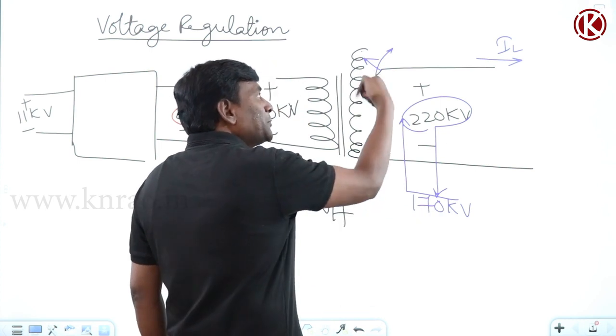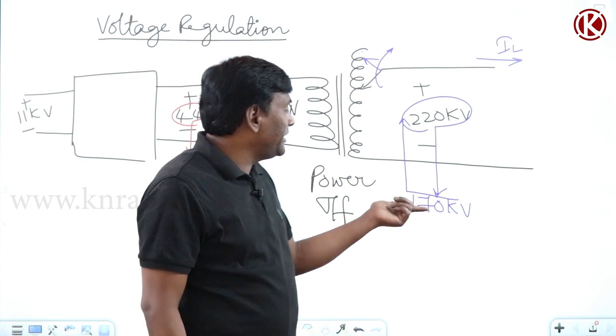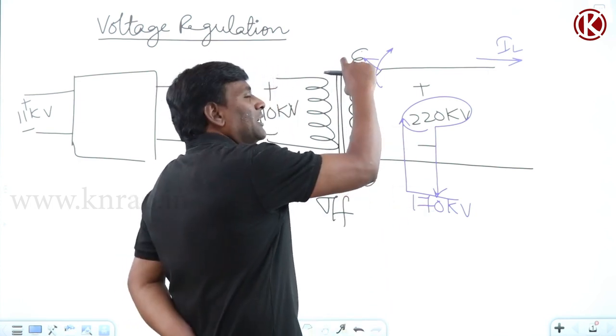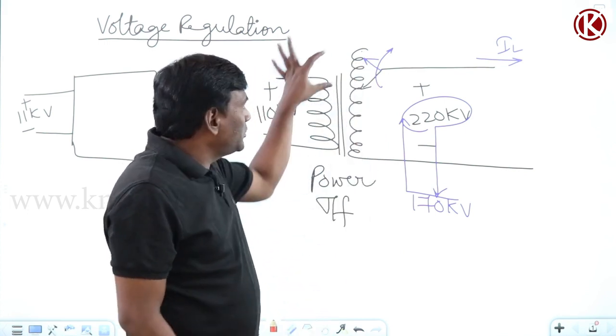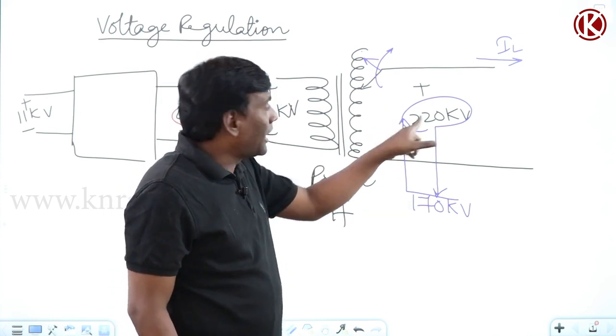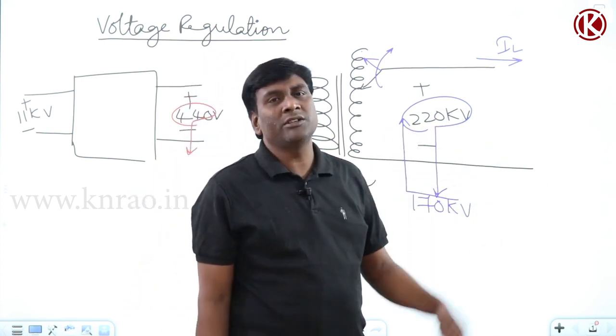Now this tap changer should be able to complement how much kV? 220 minus 170, in the sense 50 kV. So the tap changer capacity should be to complement 50 kV. So the tap changer capacity will be decided by this boost up, which is nothing but the drop here. This drop is nothing but voltage regulation only.